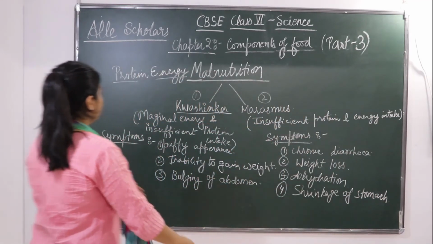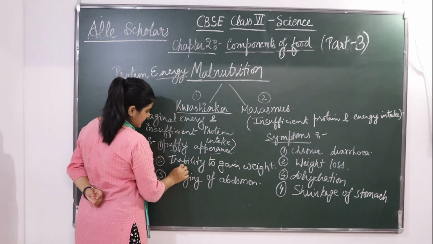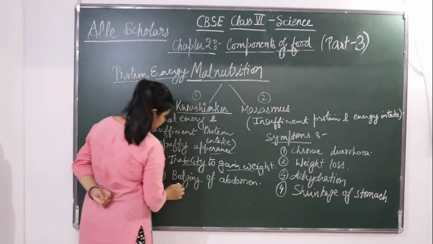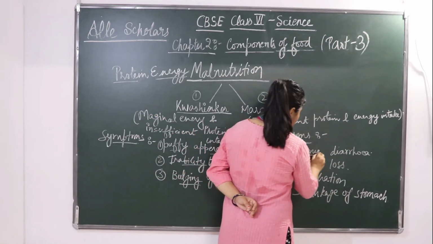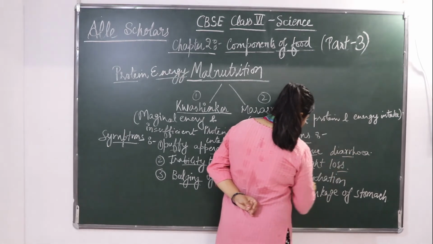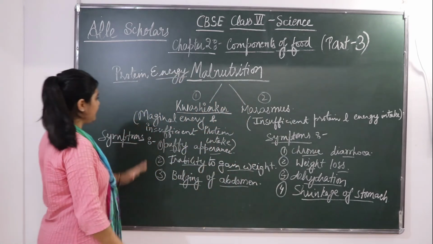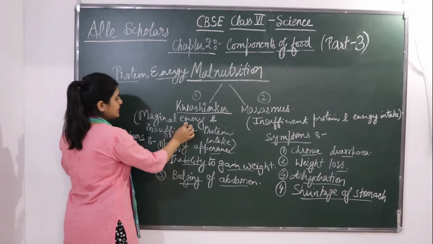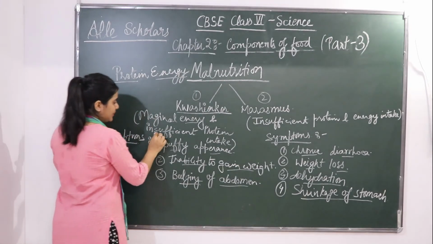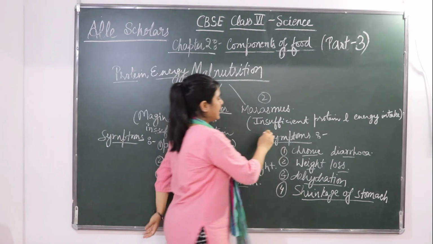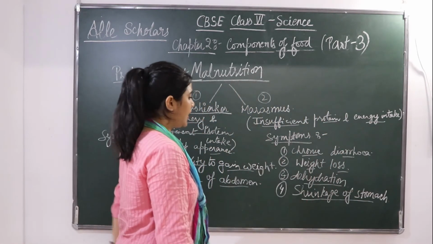So the symptoms of kwashiorkor are fluffy appearance, inability to gain weight, and bulging of abdomen. Symptoms of marasmus are chronic diarrhea, weight loss, dehydration, and shrinkage of stomach. The main difference between both is that in this, energy is not sufficient, it is only marginal energy, and protein is insufficient. In this case, insufficient protein and energy intake both are there.